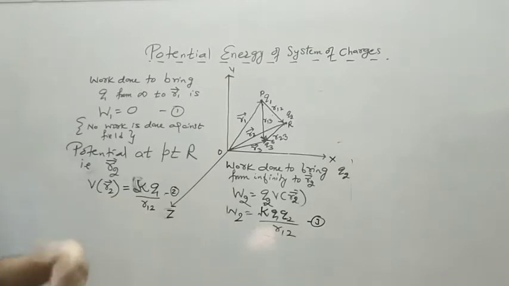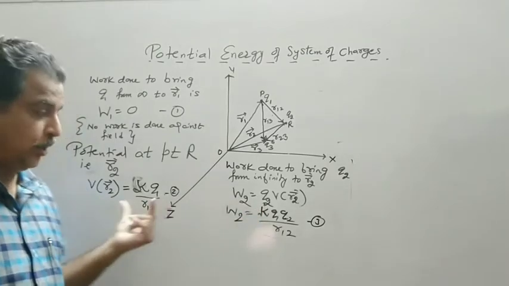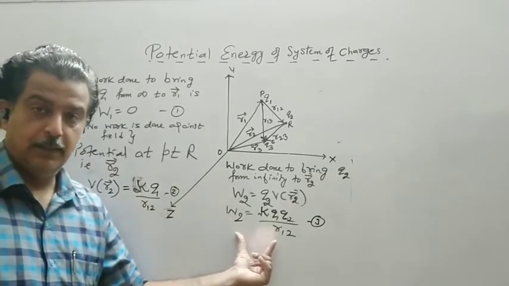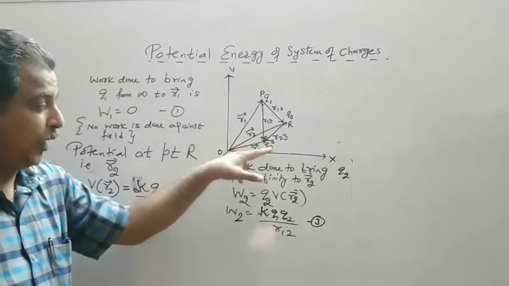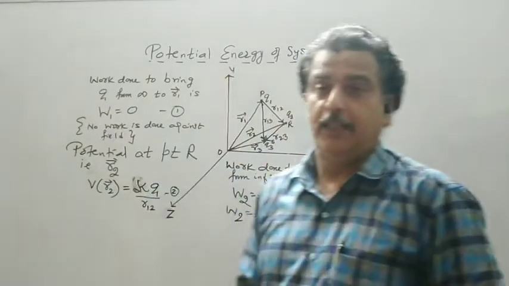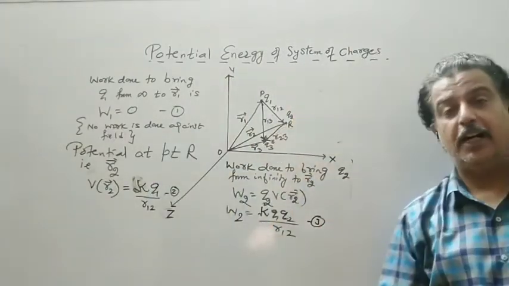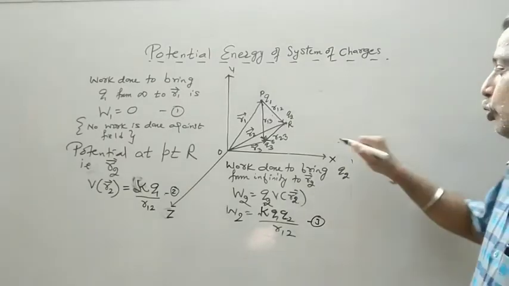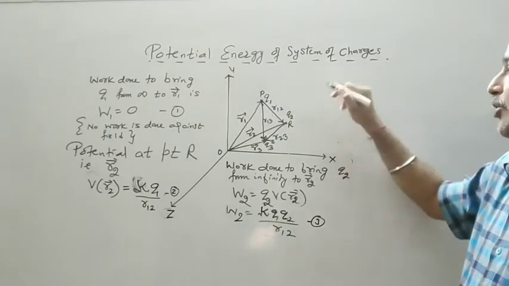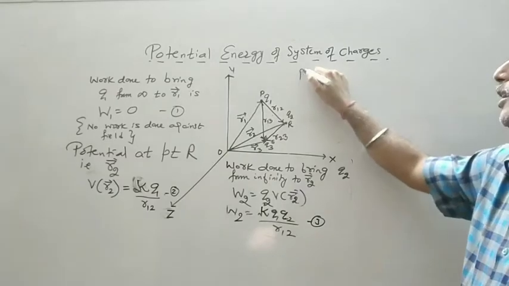Potential at R2 is this. Then I actually brought Q2 instead of 1 coulomb. Now I have to bring Q3 and keep it at a point whose position vector is R3. Now I have to find out the potential due to Q1 and Q2.